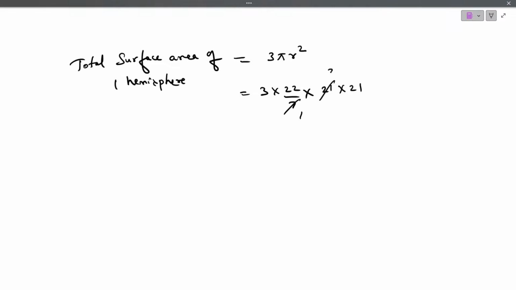7 ones are 7. 7 threes are 21. Multiply 22 into 3, 66, into 3 into 21. Multiply all these values. So what is the answer? We may get 3 into 22 into 3 into 21. So the final answer you may get is 4158 centimeter square.